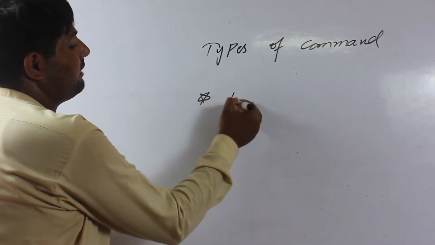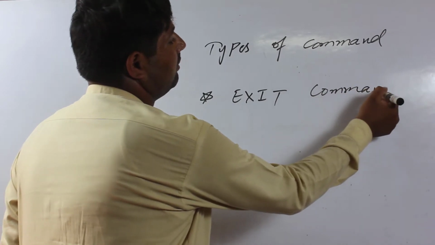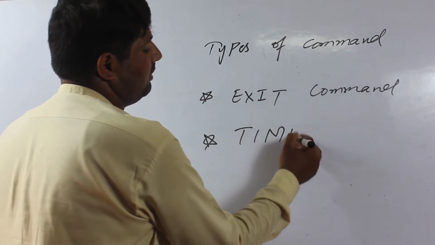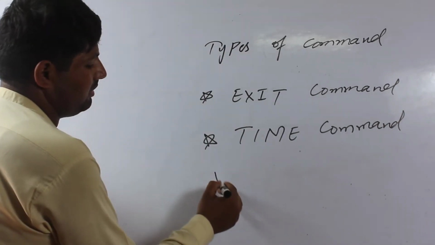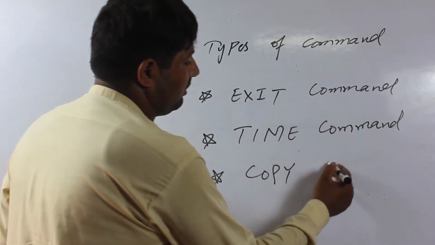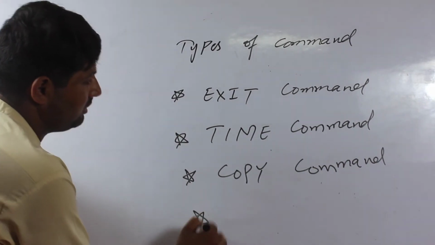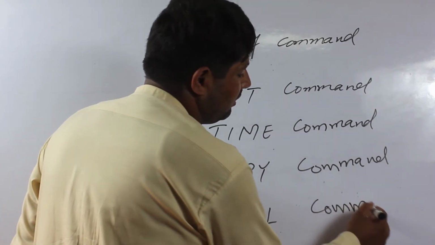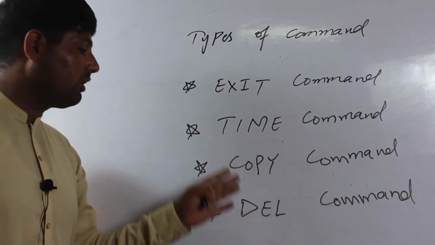First is the exit command, second is the time command, third is the copy command, and fourth is the del command. We discuss these four types of command.